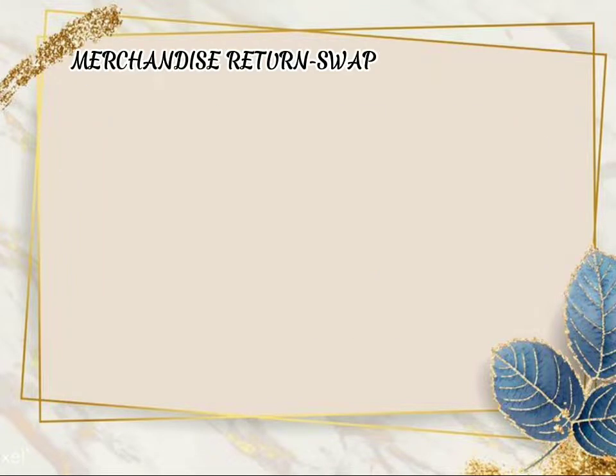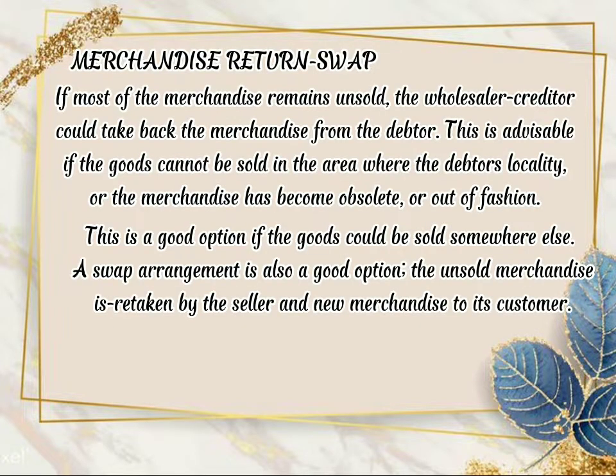Merchandise return and swap. If most of the merchandise remains unsold, the wholesaler or creditor could take back the merchandise from the debtor. This is advisable if the goods cannot be sold in the debtor's locality, or the merchandise has become obsolete or out of fashion. This is a good option if the goods could be sold somewhere else. A swap arrangement is also a good option. The unsold merchandise is retaken by the seller and new merchandise is given to its customer.